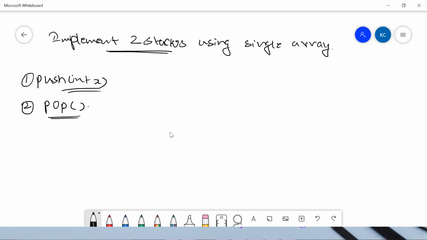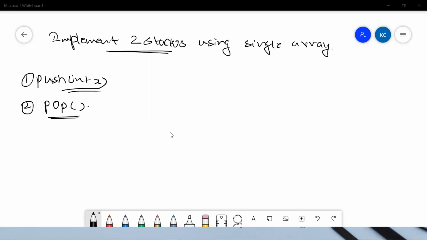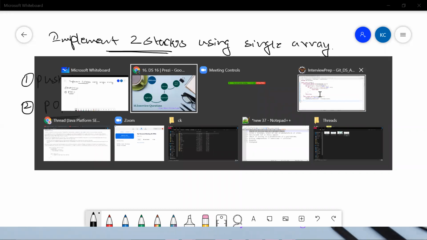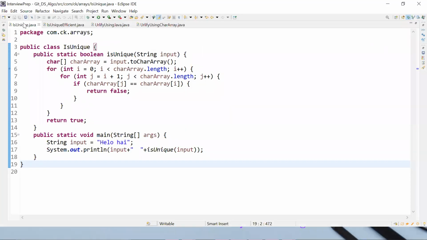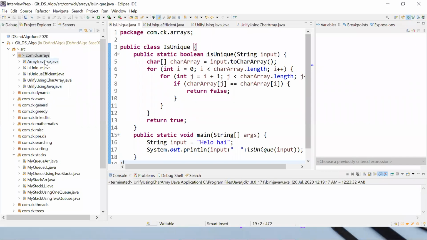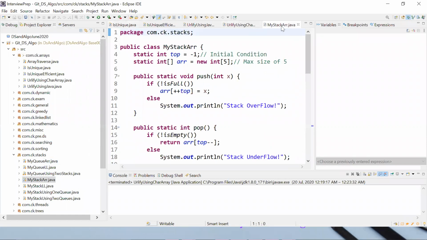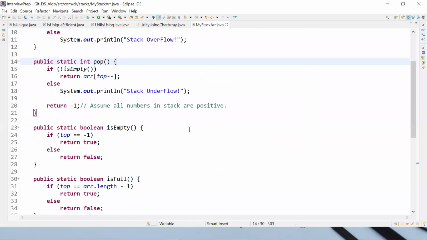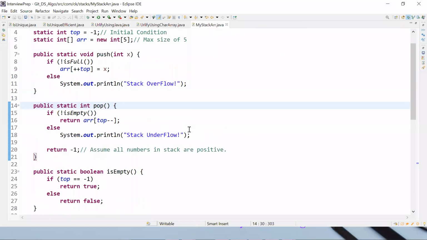But in our previous classes we have implemented push and pop using an array, so let me show the code for that straight away so that you can get a revision. It was my stack using an array. We did this question I think four or five classes ago.